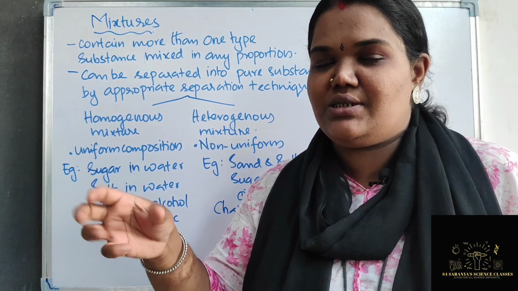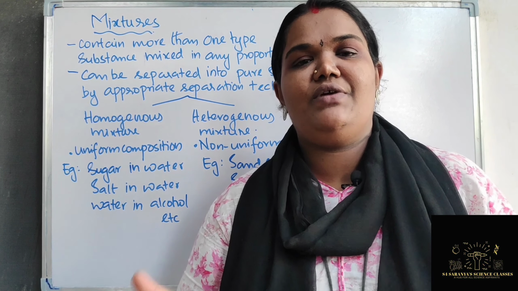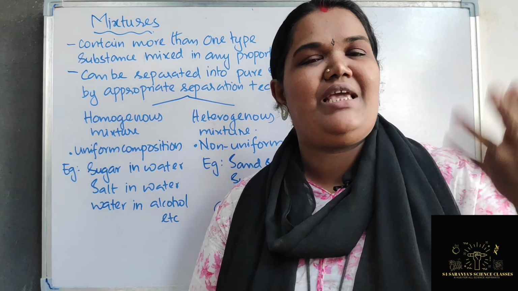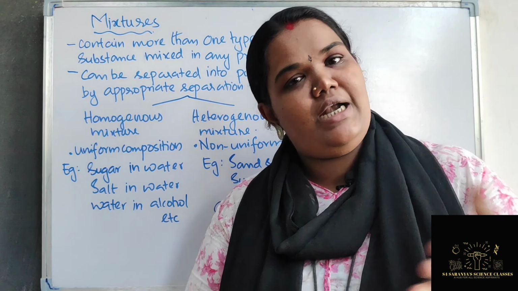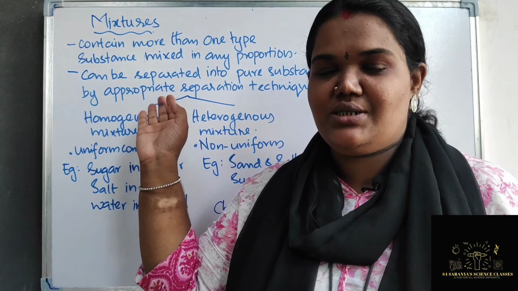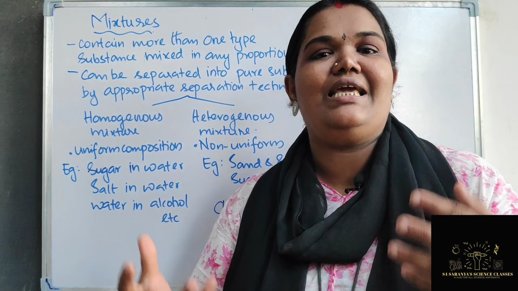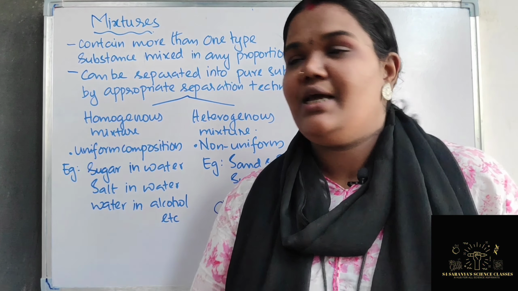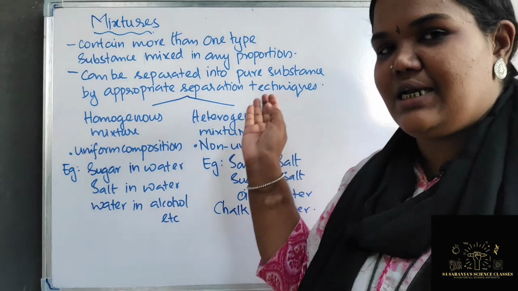You can see that the components of these mixtures, the pure substances, we can easily separate. If it is a compound, separating its pure components is not easy, you have to perform some chemical reactions, and only then can you separate its components. But from a mixture you can easily separate the components by any physical method of separation. Any separation technique you can use.